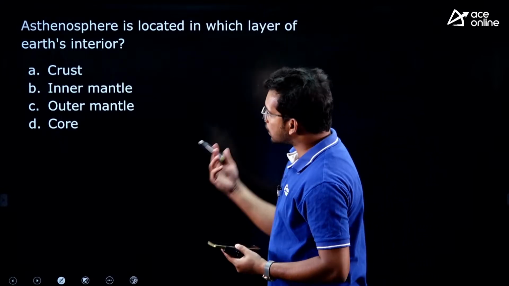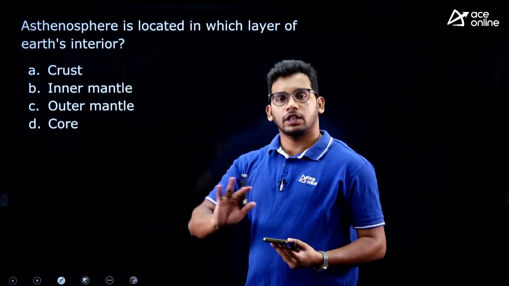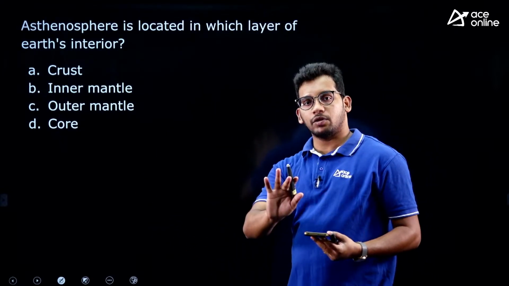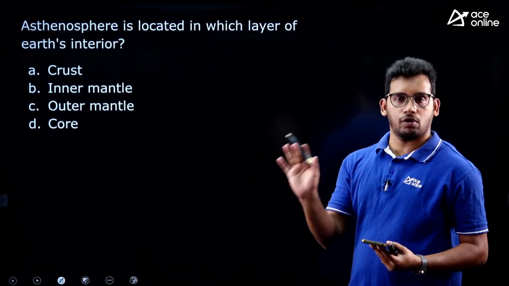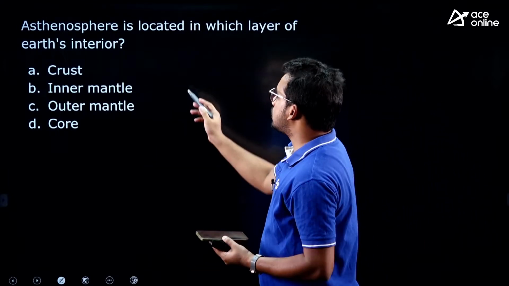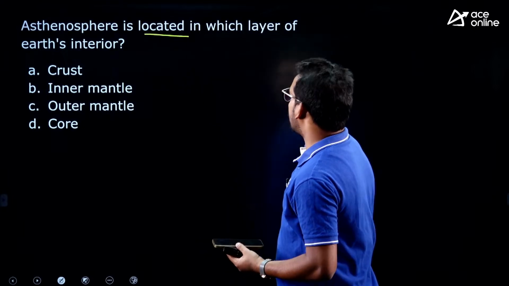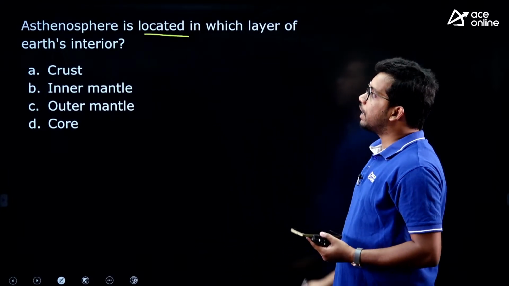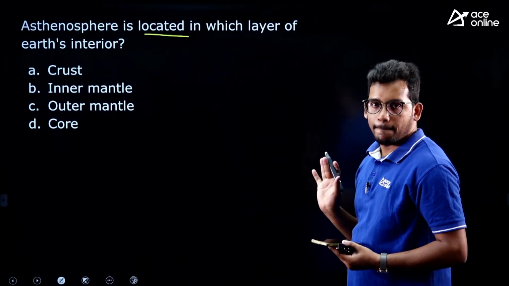Now let's move to the next question. That is about the solar system we have seen, and then we have seen the climate seasons also, latitude and longitude also we have covered. Now let's move to the next topic. We will see the question. Asthenosphere is located in which layer of earth interior?